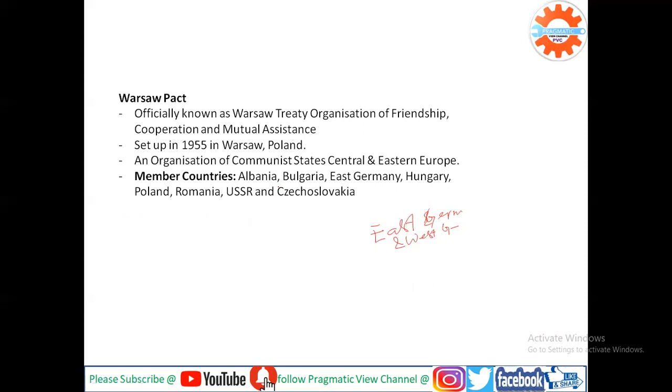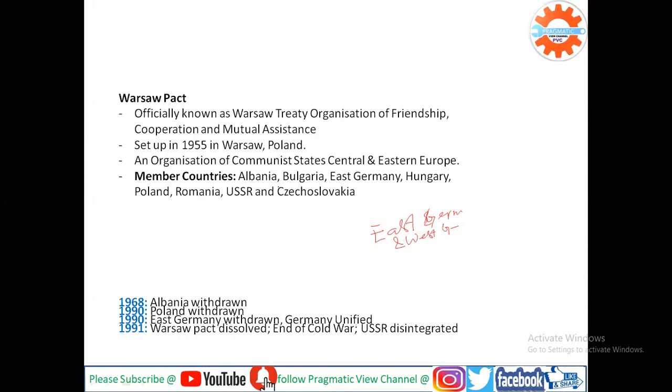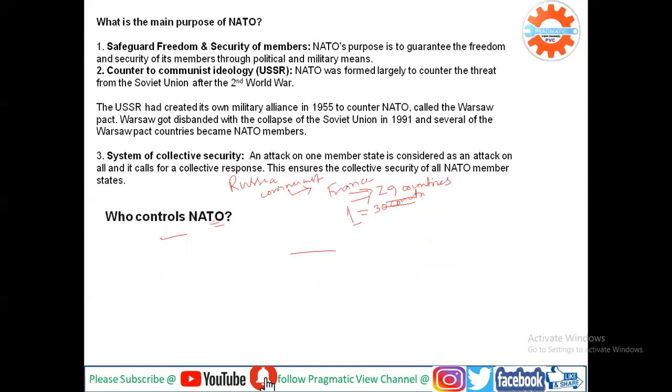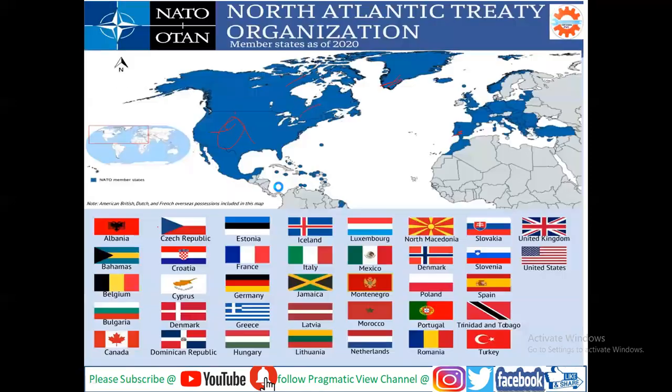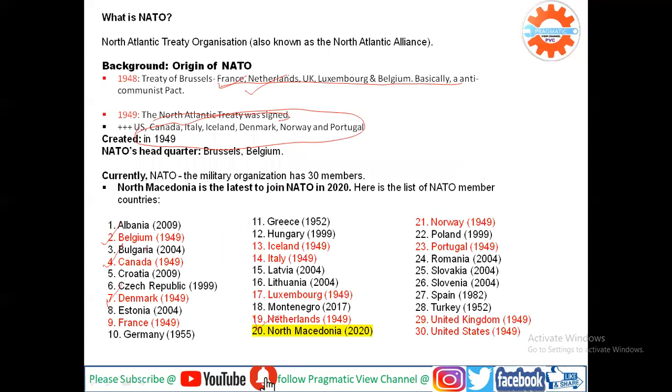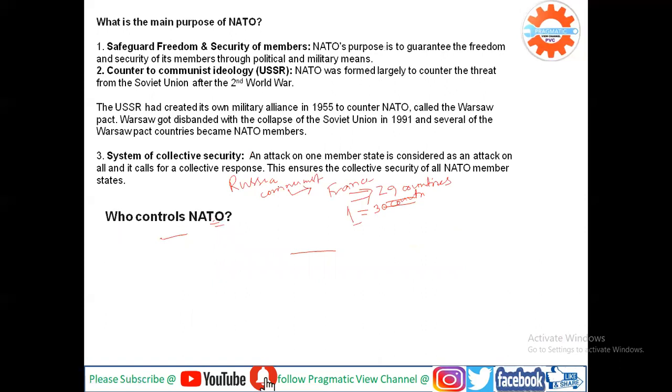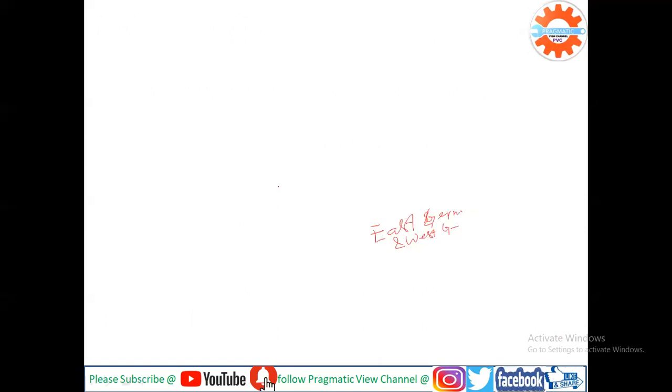For example, Albania, Bulgaria, East Germany, Hungary, Poland were part of the Warsaw Pact, but you can see they are now members of NATO. So after the disintegration of the USSR, they joined NATO. I hope it is clear.